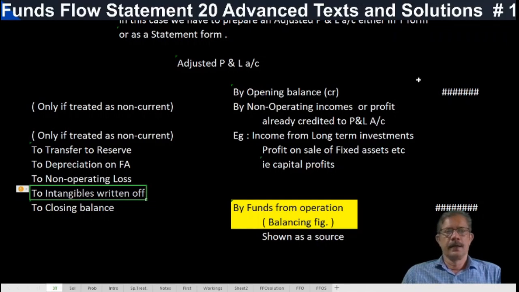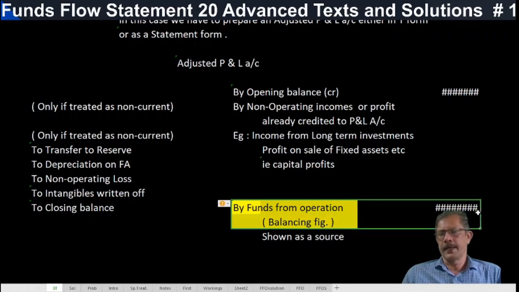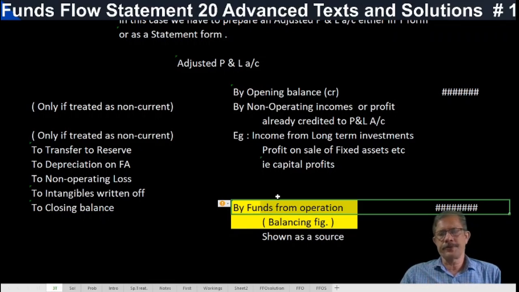And the balancing figure will be funds from operation, shown as a source. And this is the major source of any business. We can solve one example. Again, we are doing all these things. Okay?